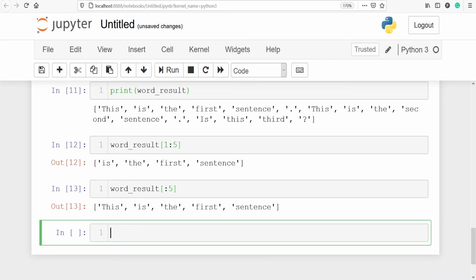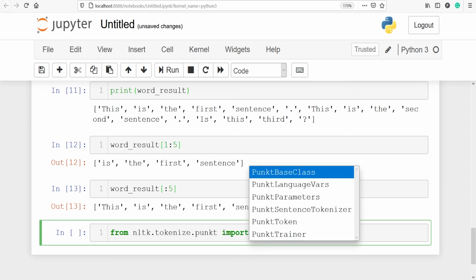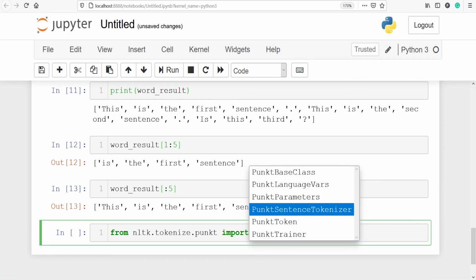The word tokenize and sentence tokenize functions use the Punkt tokenizer. You can also use the PunktSentenceTokenizer class as well in order to tokenize your sentence. From nltk.tokenize.punkt import PunktSentenceTokenizer.